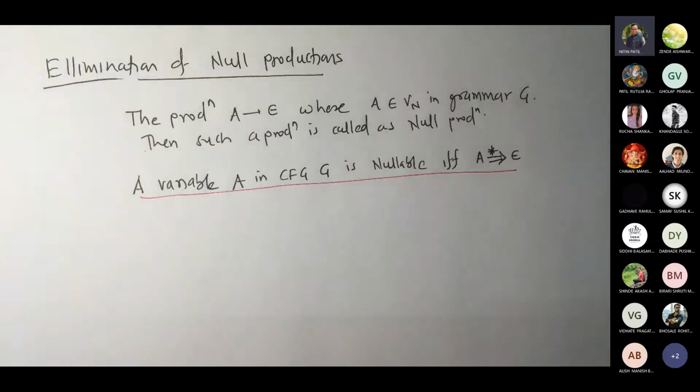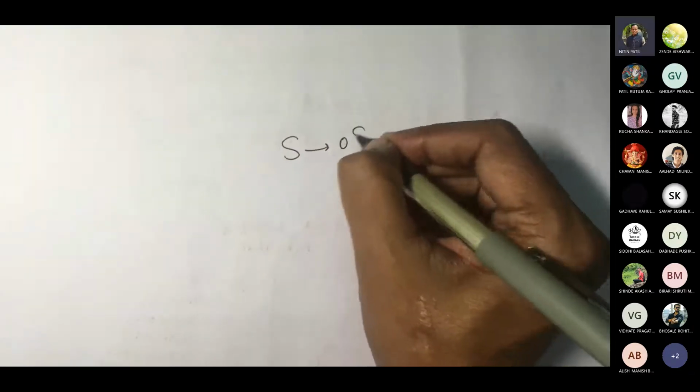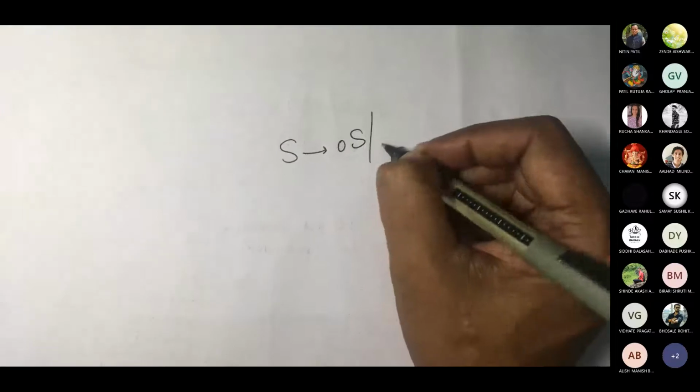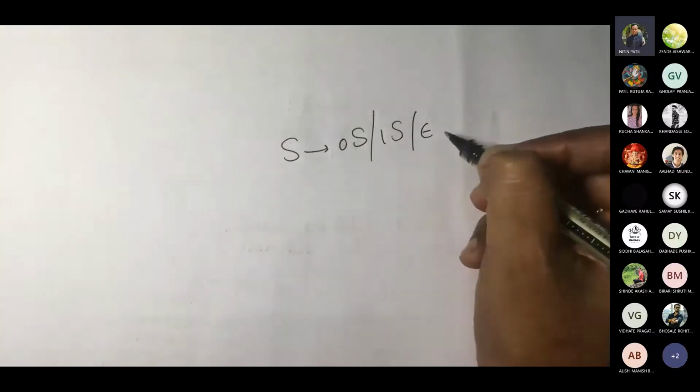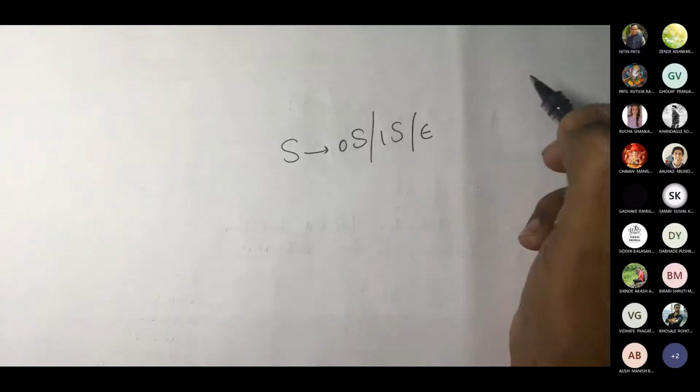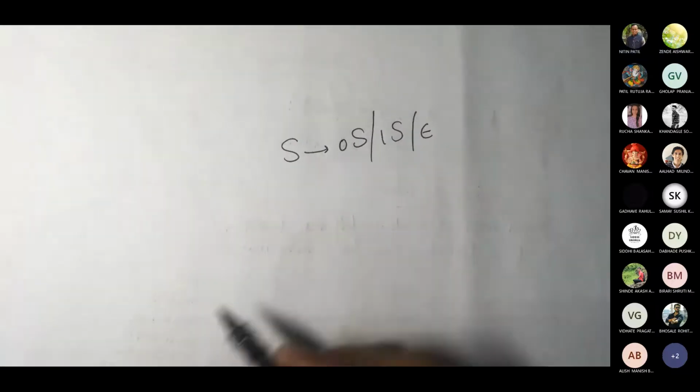Now suppose you have some kind of production like this. Let me take a sample case. Suppose we have S gives 0S, 1S and epsilon. Correct.